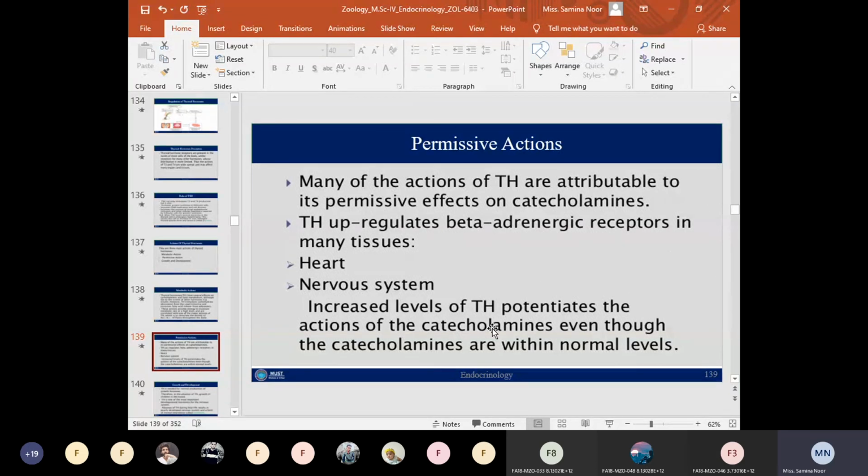In such a way, the actions of the catecholamines are accelerated or enhanced by the role of the thyroid hormone.